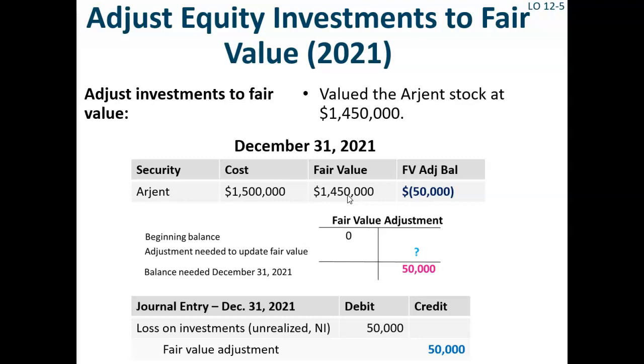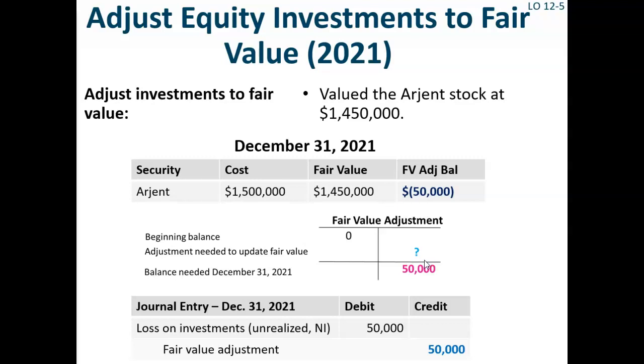In this case, the value of Argent stock declined by $50,000. So the fair value adjustment account must have a credit balance of $50,000. Because no previous entries had been made to the fair value account, its beginning balance was zero. Therefore, United must credit the account by $50,000 to get its balance to the proper $50,000 credit balance.